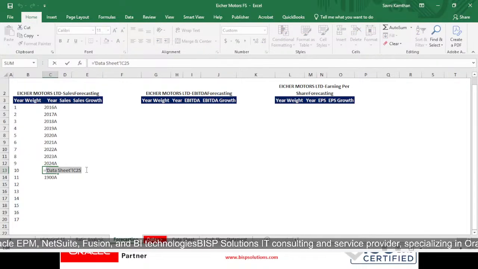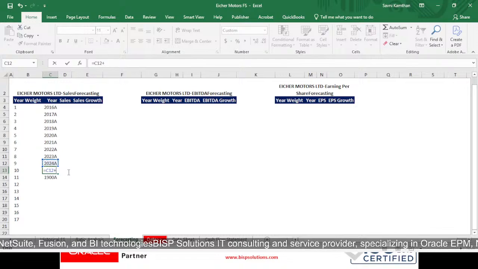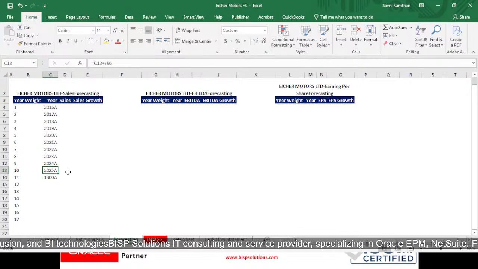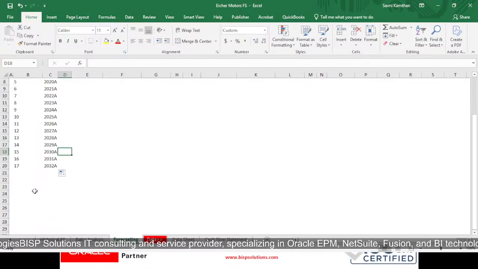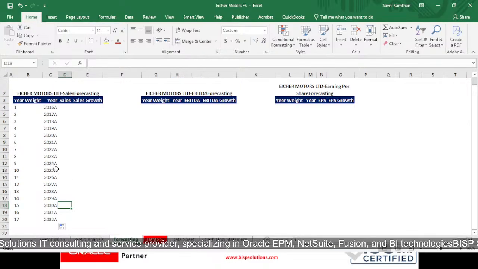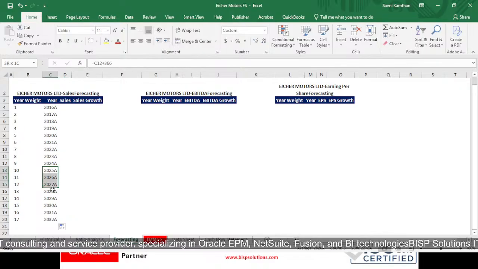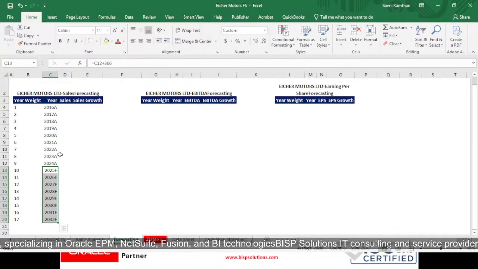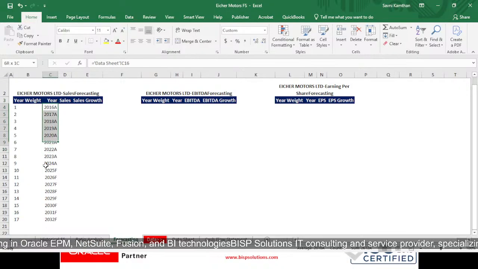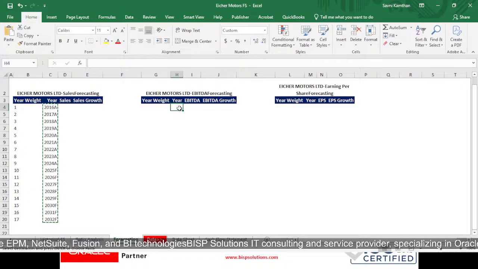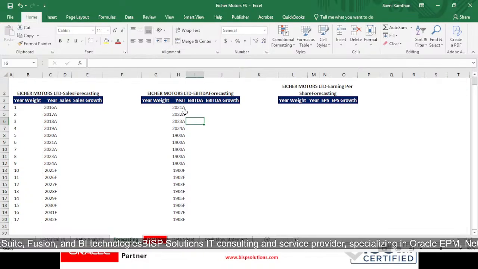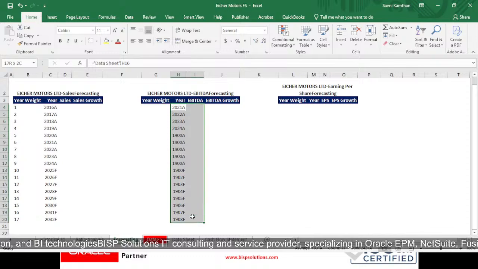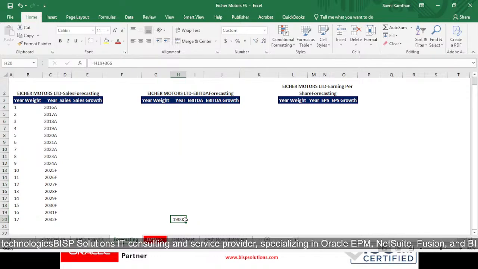And here it will be this plus 366 days. Now this much, and now from 2025 to 2032 we will be making it F, as it is forecasted data, right? The same thing will be copied from here and pasted to this place. So it will be taking us to different data.